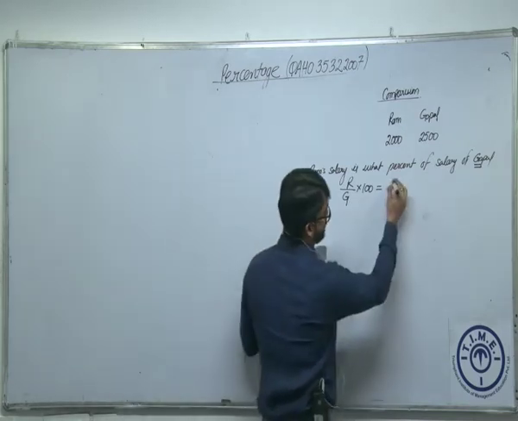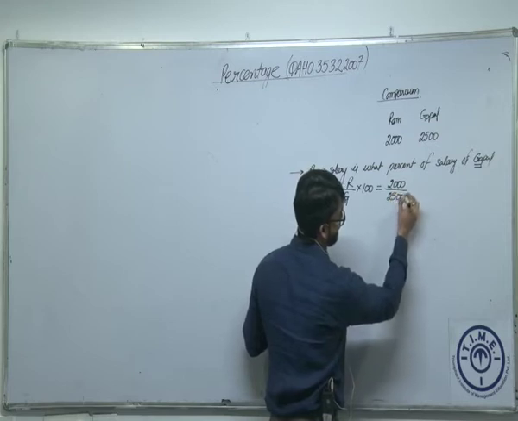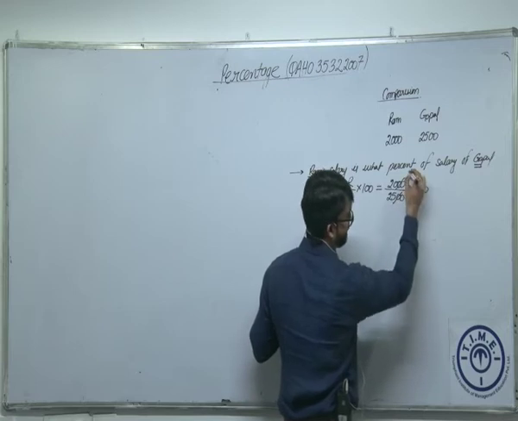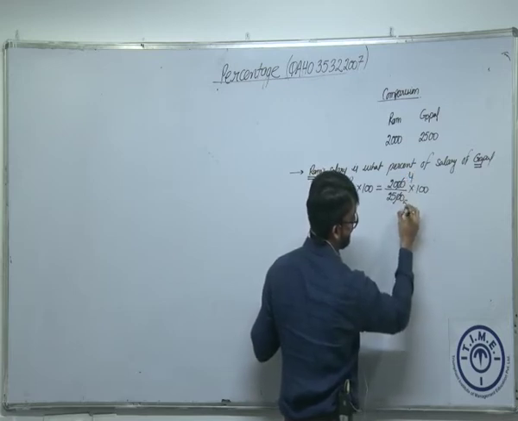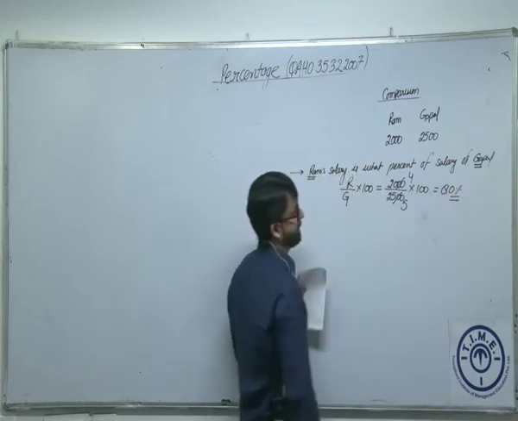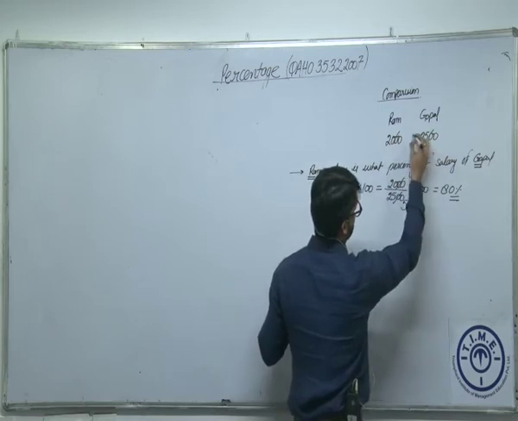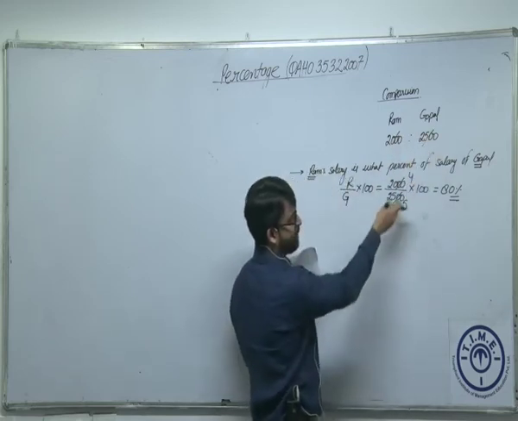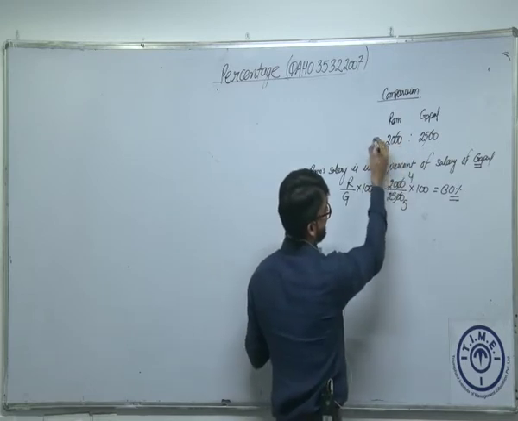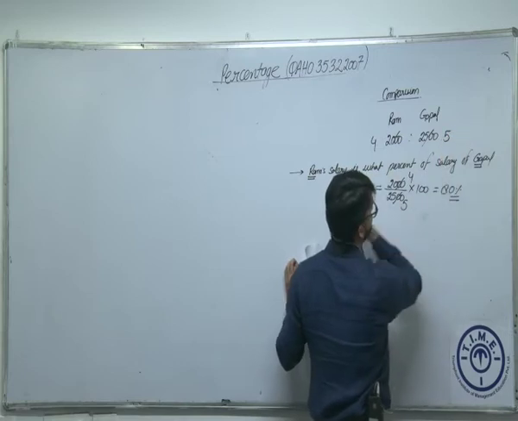This is precisely 2000 over 2500 into 100, which I can divide by 500, which is 4 by 5, that is equal to 80%. Now we can clearly understand, we could have taken the ratio of these two numbers alone. So we can compare the values. We don't need to use the actual values right now. We could have taken the ratio. I could have divided by 500. This is 4:5.